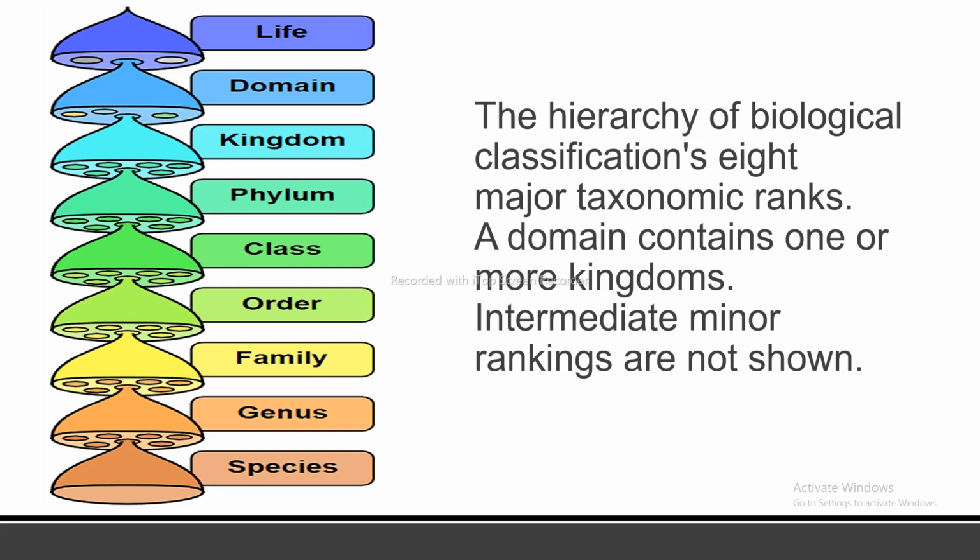A domain contains one or more kingdoms, and intermediate minor rankings are not shown. So the first is life, next is domain, next is kingdom, phylum, class, order, family, genus and species.